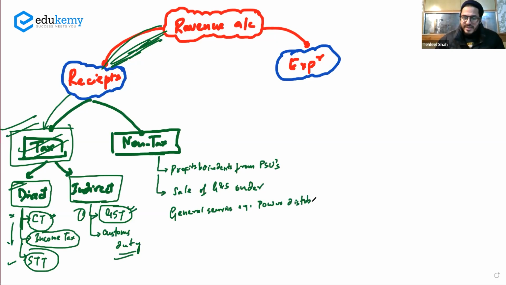तो ये भी बेच रही है गवर्नमेंट, हर महीने इनको पैसा आता है on a day-to-day basis. Irrigation, banking, continuously पैसा आ रहा है बैंक से, insurance, etc. So all this money goes to the government. So that is considered as a sale of goods and services. Government continuously keeps on selling whatever they have to. So that is a non-tax revenue receipt.